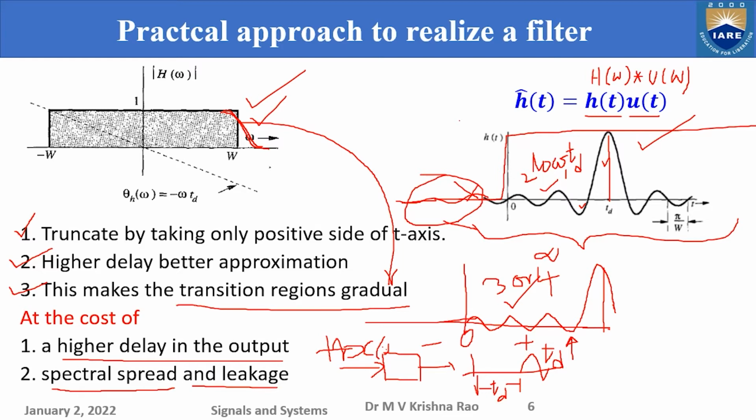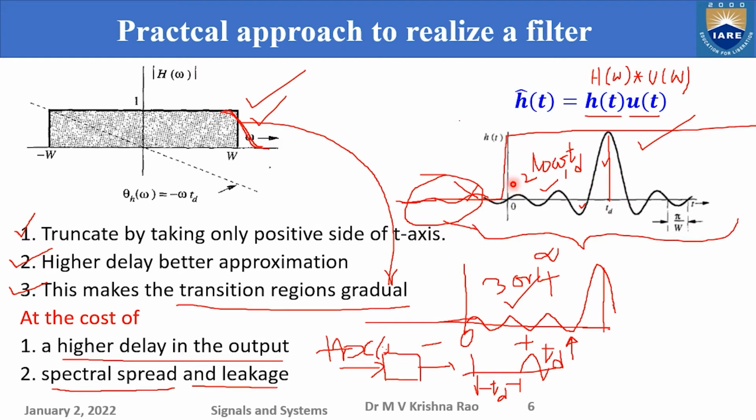So because of that, if you want to get a good filter close to an ideal filter, I want higher delay. I want a higher TD value.